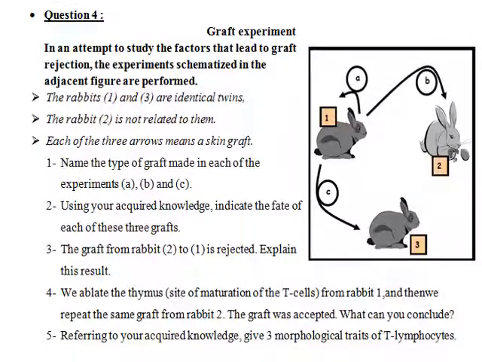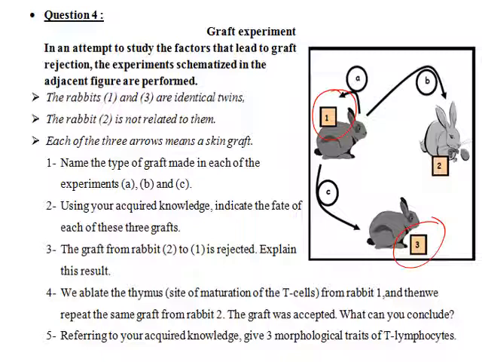Question number 4, in an attempt to study the factors that lead to graft rejection, the experiments schematized in the figure are performed. Rabbits 1 and 3 are identical twins, while rabbit 2 is not related. Each arrow means a skin graft. Name the type of graft made in each of the experiments A, B, and C.